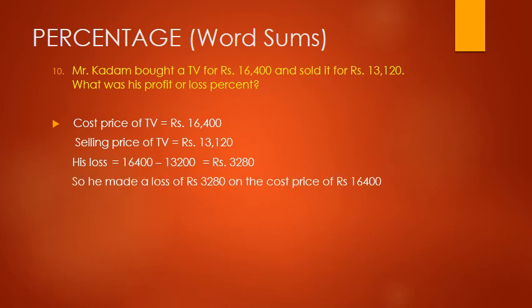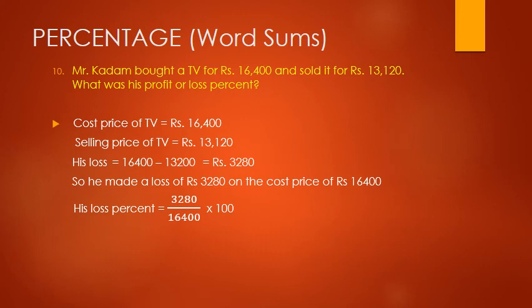So he made a loss of rupees 3,280 on the cost price of rupees 16,400, right? So his loss percent is equal to 3,280 upon 16,400, where 3,280 is the loss and 16,400 is the cost price, multiplied by 100.